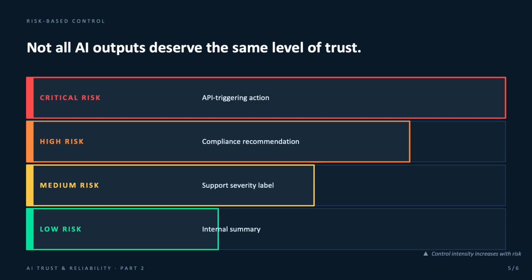Low risk outputs may need lighter checks. Medium risk outputs may need validation and exception handling. High risk outputs may need human review, policy checks, logging, and rollback planning. Critical risk outputs may need explicit approval before execution. This is where product judgment matters. The product decision is not just: can the model do this? The better product decision is: how much control does the system need before AI is allowed to do this? That is the difference between building an AI demo and building production AI infrastructure.